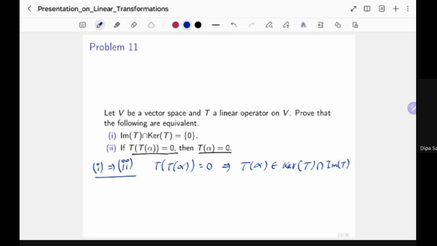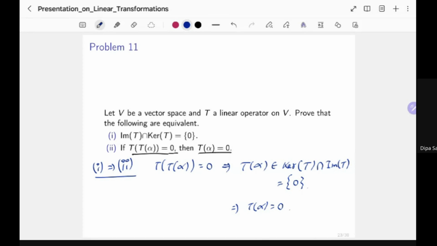And the given condition says that this is equal to 0. That means T of alpha is equal to 0. Okay, so that proves one direction. What about from 2 to 1?